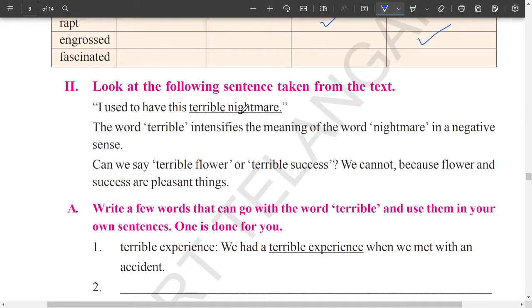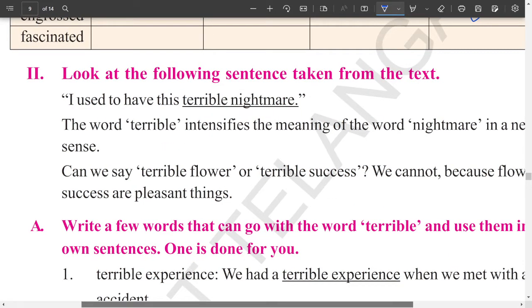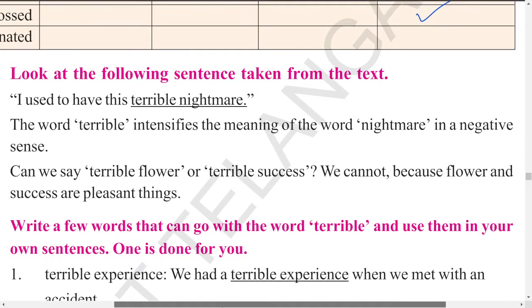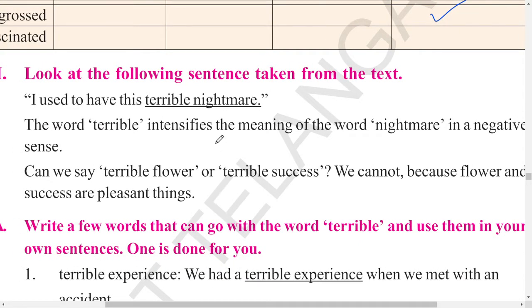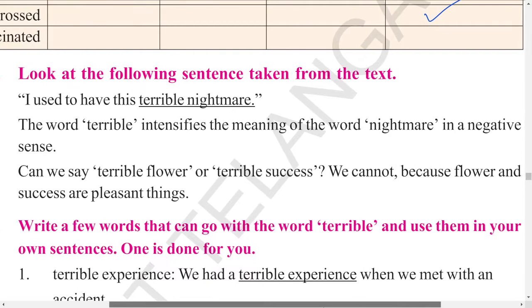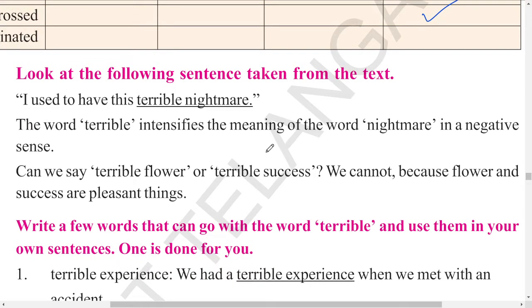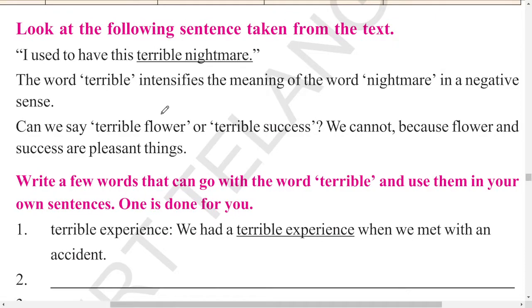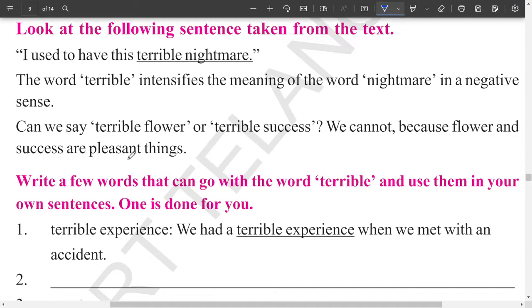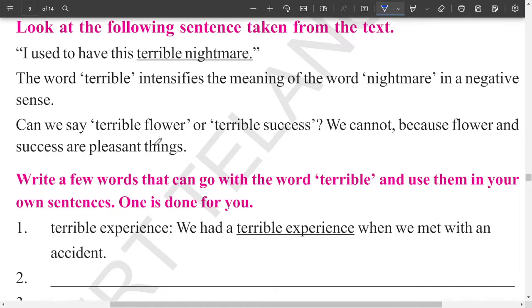Next, look at the following sentences taken from the text. I used to have a terrible nightmare. Now, the word terrible intensifies the meaning of the word nightmare in a negative sense. Most people use terrible in a positive way, but terrible is a negative word. Remember. Now, can we say terrible flower or terrible success? We cannot say it because flower and success are pleasant things. Terrible is used with an unpleasant thing.